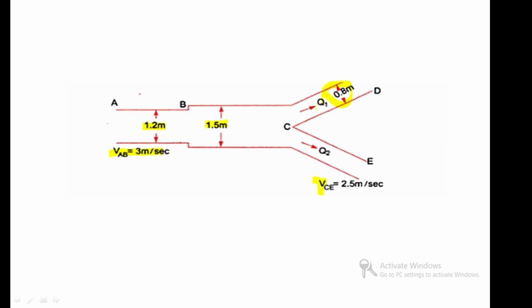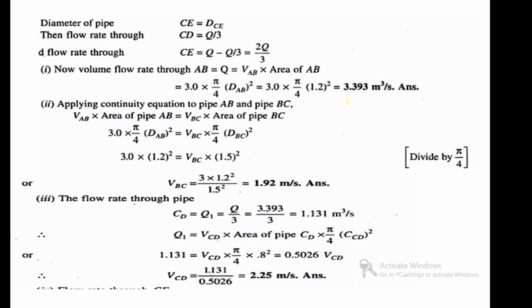The problem mentions C as a branch and CD is 0.8 meter diameter. This is given in the problem. Read it again, go through the problem and see the diagram, right? After the given data, go for the solution. These are the diameters of the pipes CD and CE.